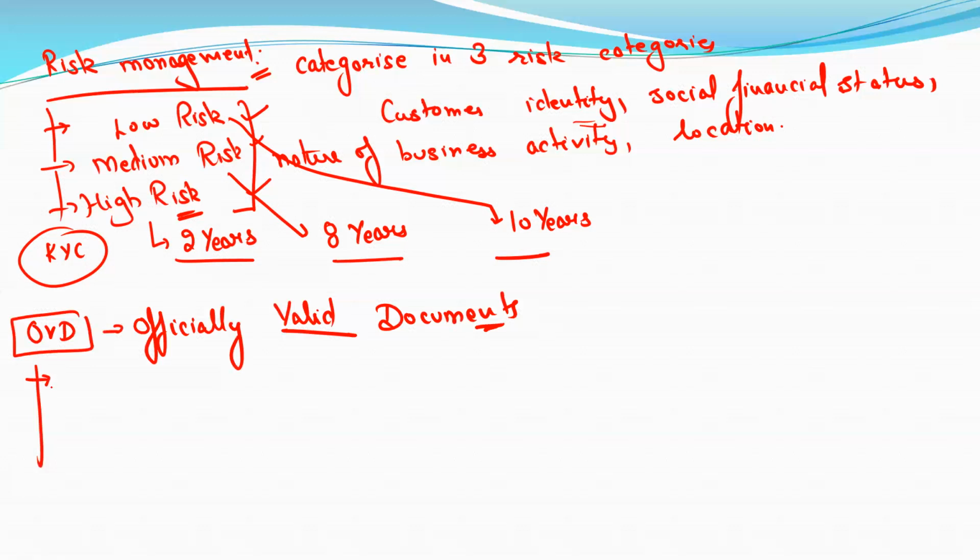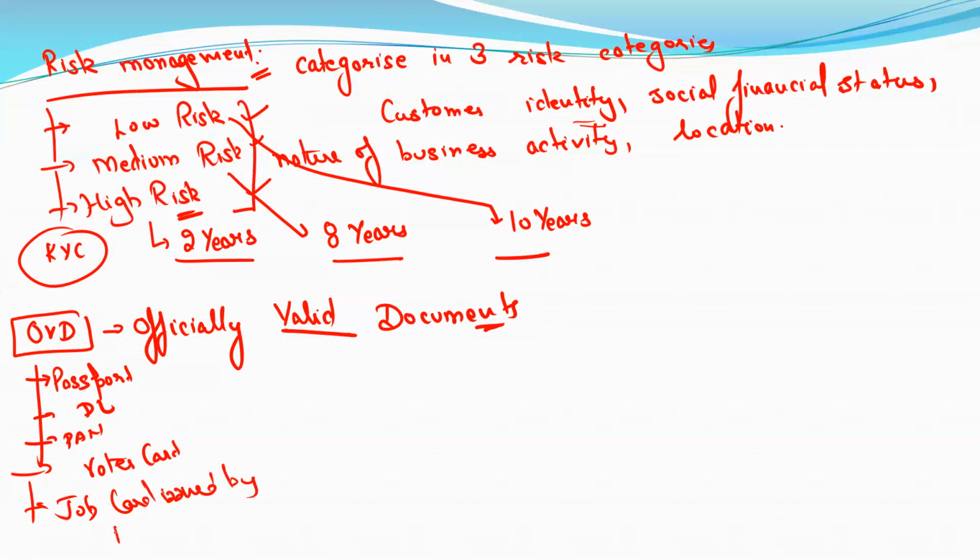First one is passport. Second is driving license. Third is PAN card. Fourth is voter card. Fifth is job card issued by NREGA. But these are not used much at present.